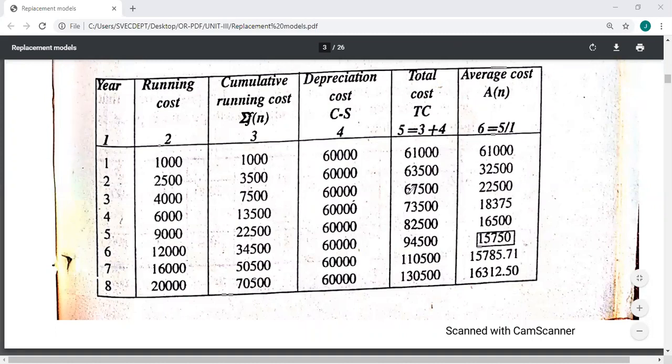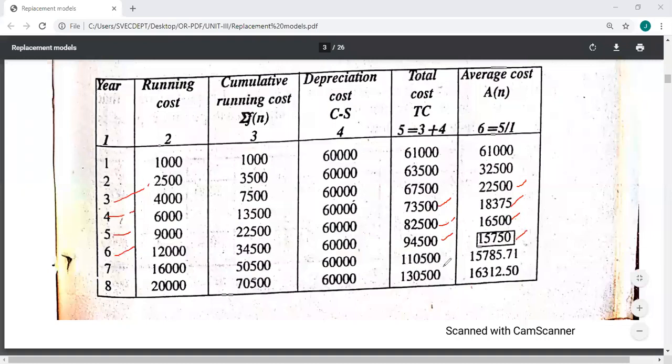67,500 divided by 3, we'll get 22,500. 73,500 divided by 4, we'll get 18,375. Next, 8,500 divided by 5, because n means 1, 2, 3, 4 up to 8. So we'll get 16,500. Next, 6: 9,400 divided by 6.